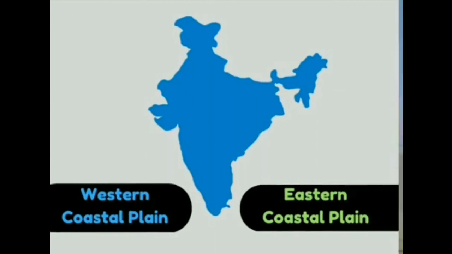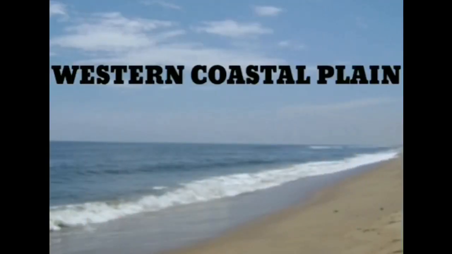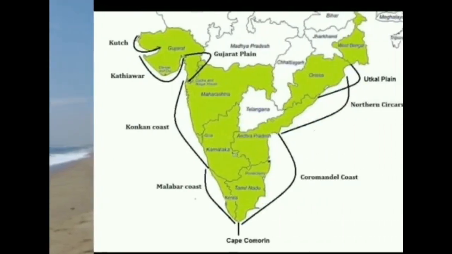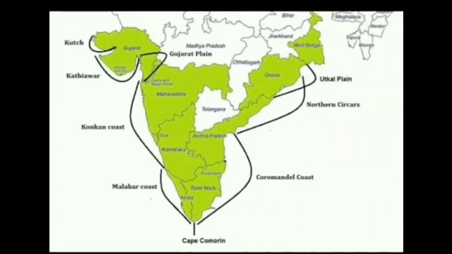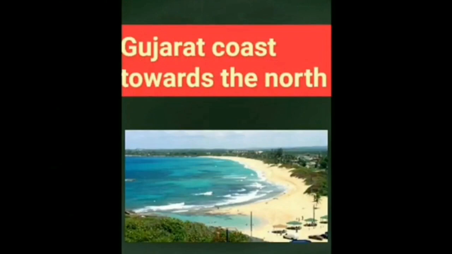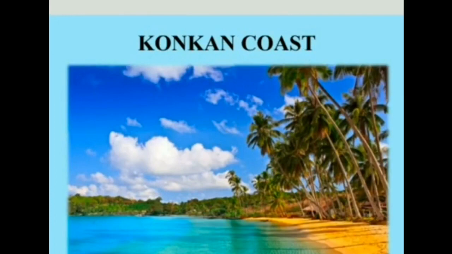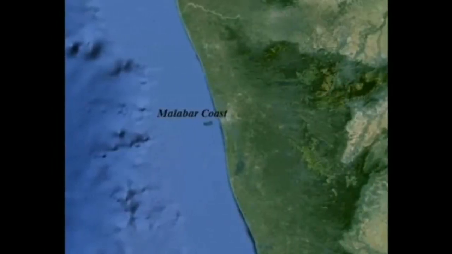The first one, Western Coastal Plain. On the west, between the Western Ghats and the Arabian Sea is the Western Coastal Plain. It stretches from Gujarat, passes through Maharashtra, Goa, Karnataka up to Kerala. It is divided into 3 main parts. They are the Gujarat coast towards the north, the Konkan coast in the middle up to Goa, the Malabar coast in south from Goa to Kanyakumari.